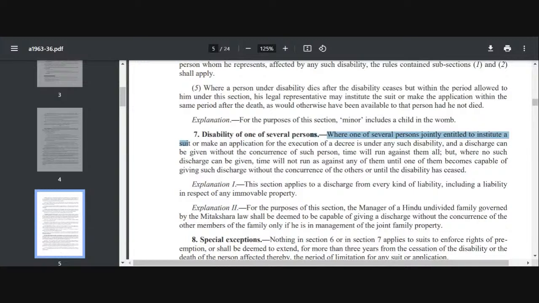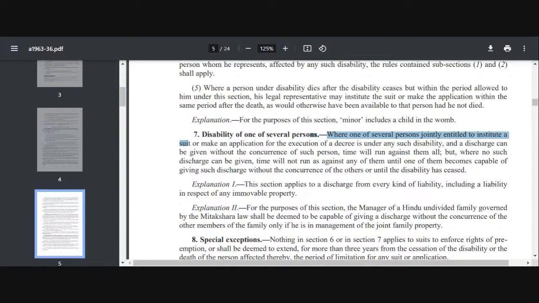The rule is that if one partner can give a discharge, in that case, if it is of a nature where all of them are under disability or one of them is under disability and another person can institute a suit, then the limitation period shall run from the time when even one partner's disability ends, if he can continue the suit alone without his two partners.